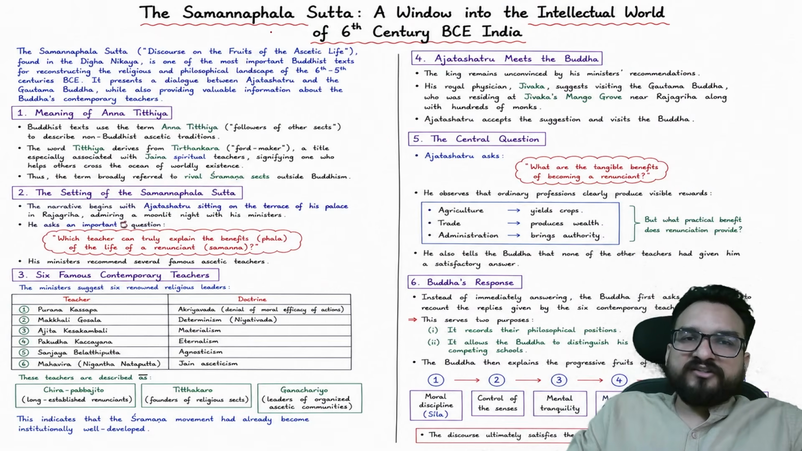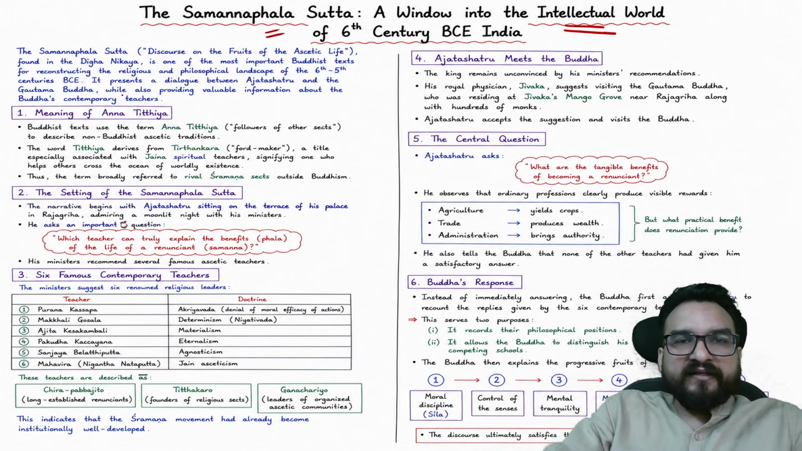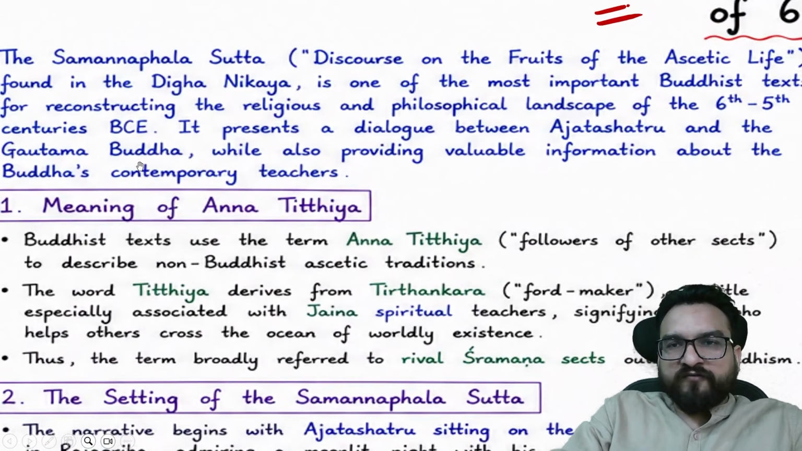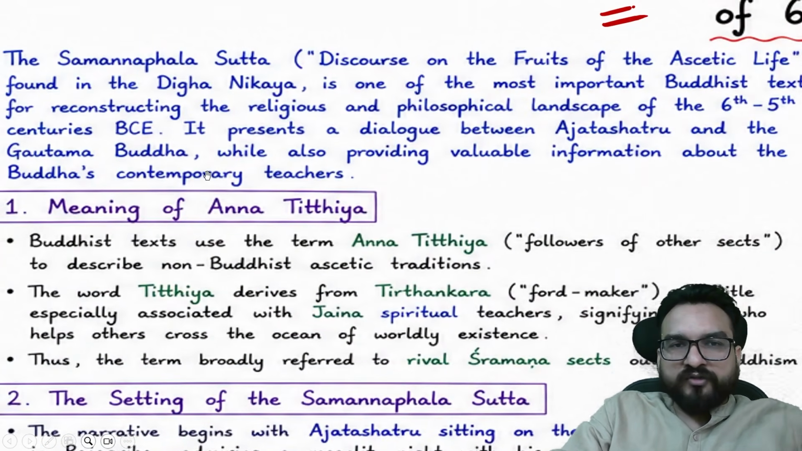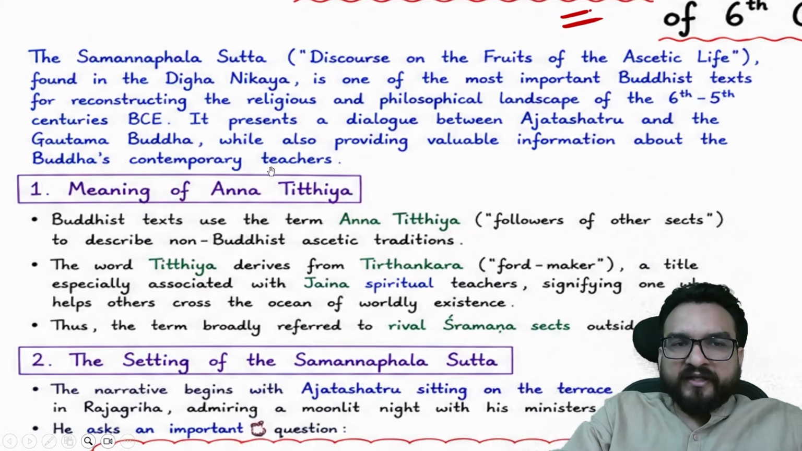See this Samana Phala Sutta, a window into the intellectual world of 6th century BC, right? The Samana Phala Sutta is a discourse on the fruits of ascetic life. I hope you have understood. It is in the Digha Nikaya, one of the most important Buddhist texts.